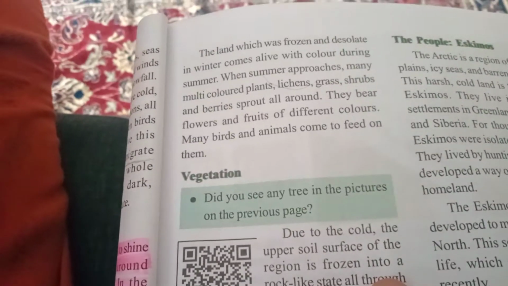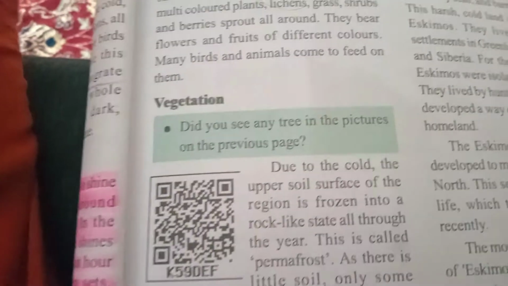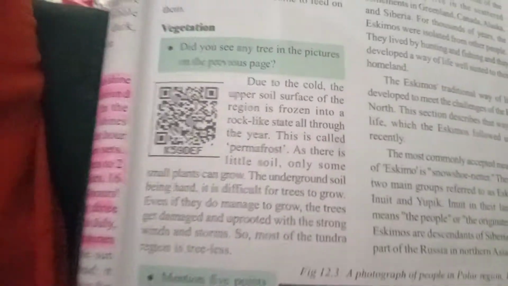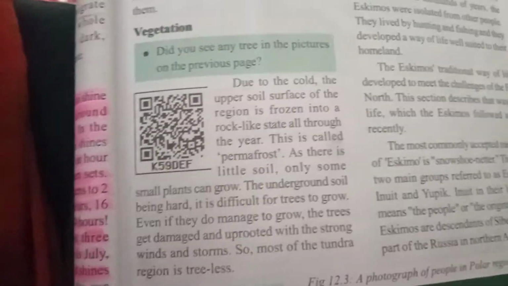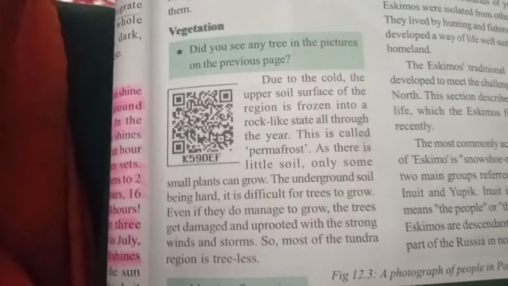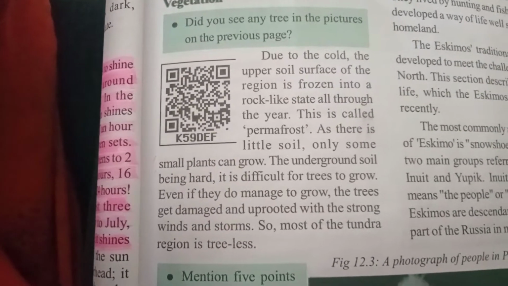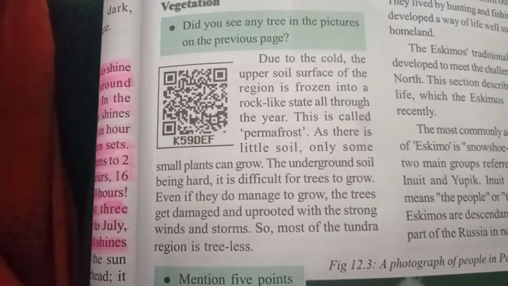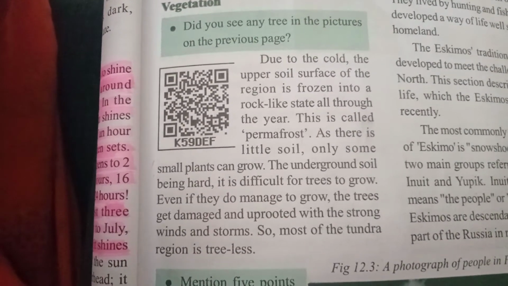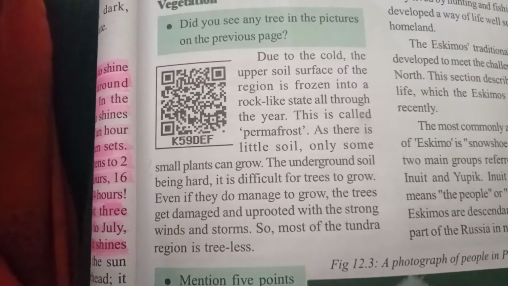Flowers and fruits of different colors grow here. Many birds and animals come to feed on the vegetation. Due to the cold, the upper soil surface of the region is frozen into a rock-like state all through the year. This is called permafrost. There is little soil, so only some small plants can grow.